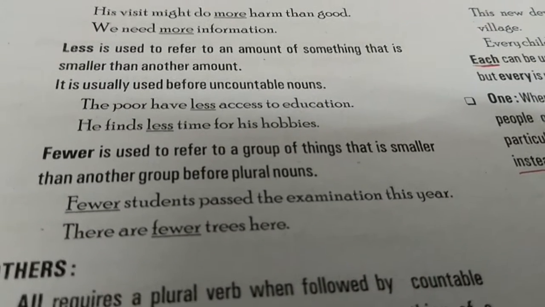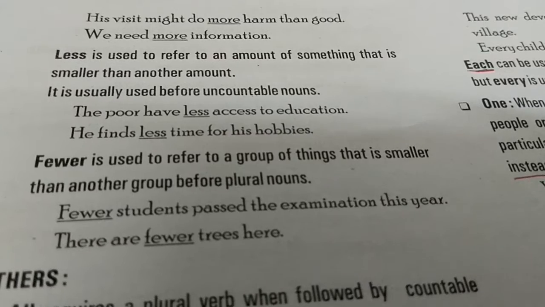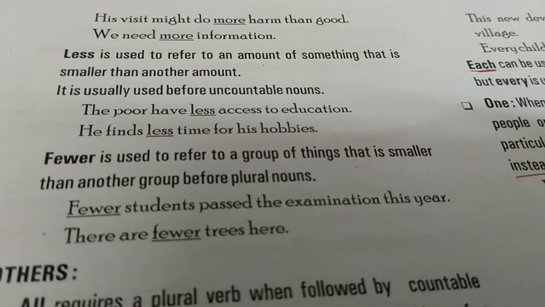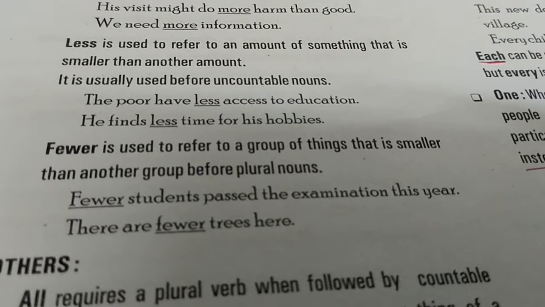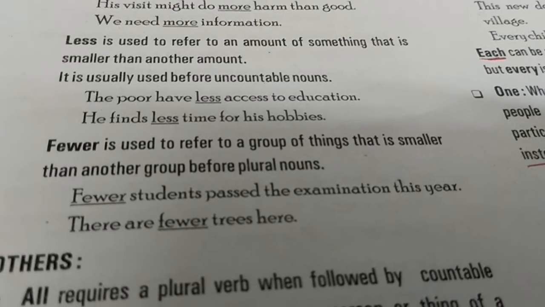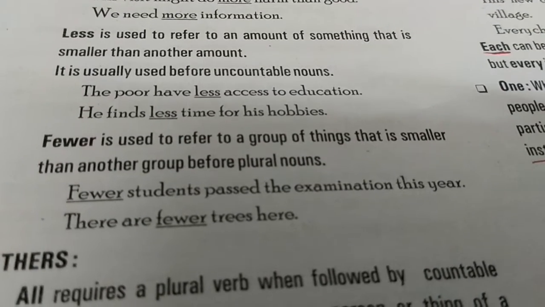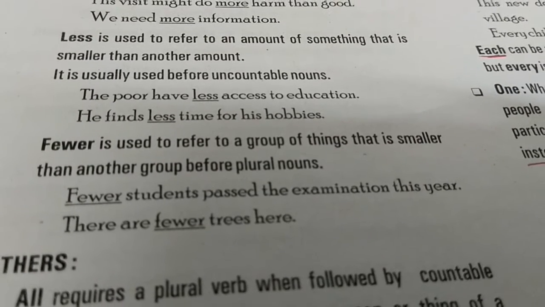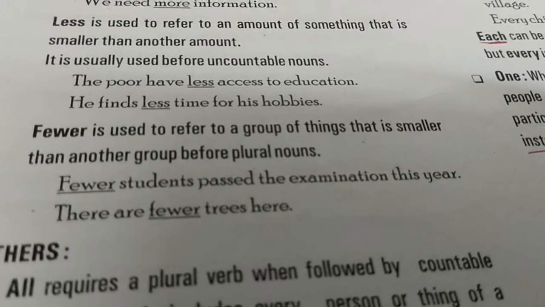Less. Less is used to refer to an amount of something that is smaller than another amount. It is quite clear that less means we are referring to a smaller amount. It is usually used before uncountable nouns. The poor have less access to education. He finds less time for his hobbies.